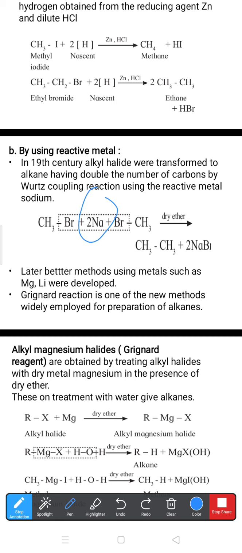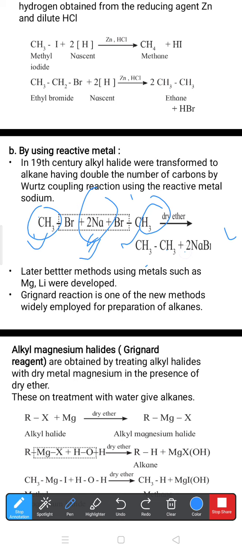Example: CH3Br, methyl bromide, and another CH3Br, these two molecules of methyl bromide combine with 2 sodium atoms in presence of dry ether. From this we get 2 NaBr as a byproduct, and the main product is CH3 joined with CH3. So CH3 single bond CH3 is called ethane.